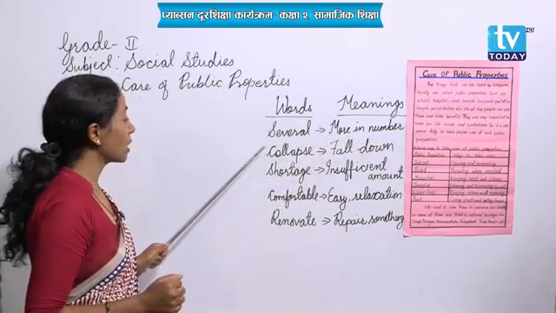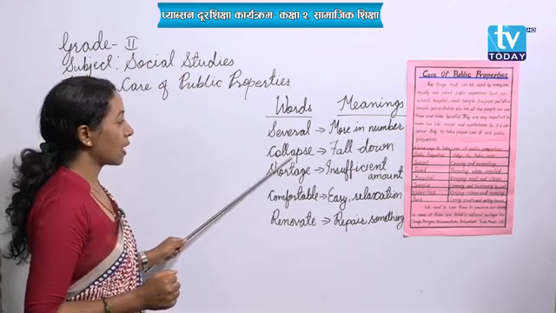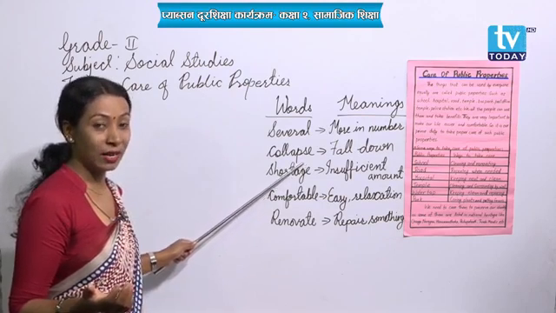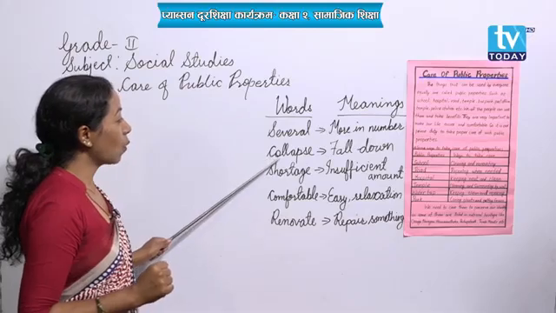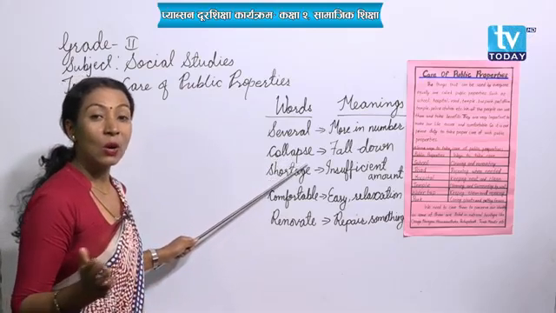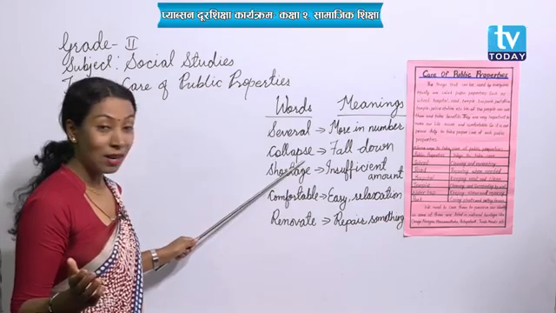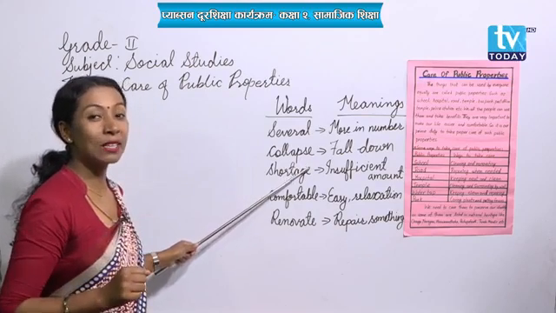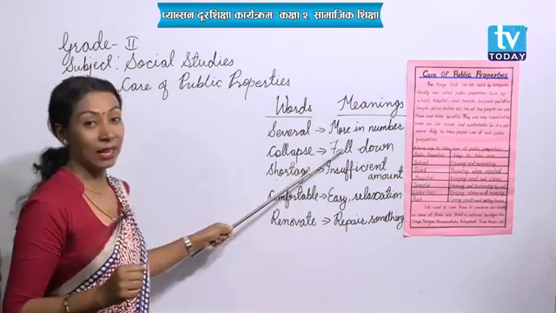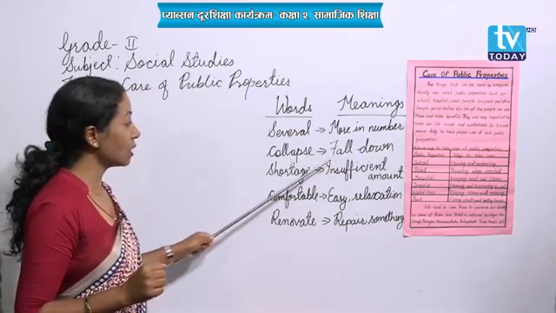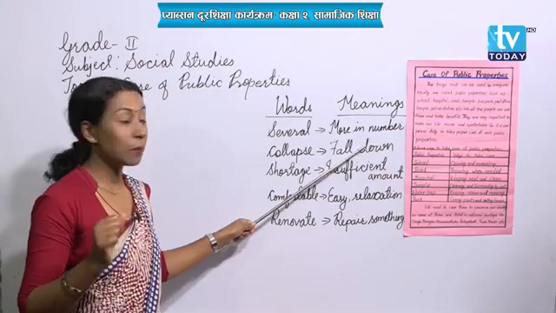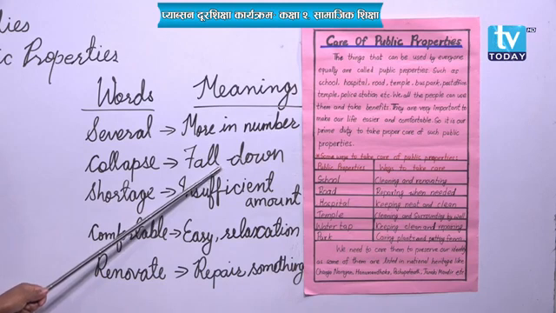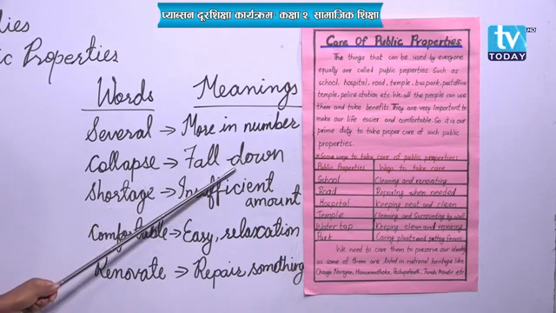Now the next word is C-O-L-L-A-P-S-E, collapse. I hope you are reading after me. Once again, C-O-L-L-A-P-S-E, collapse. This word might be new for you, or some of you might have heard it. But let's know the meaning. The meaning of collapse is fall down. Let me make the word clear for you. Whenever some buildings are too old, they collapse, they fall down.